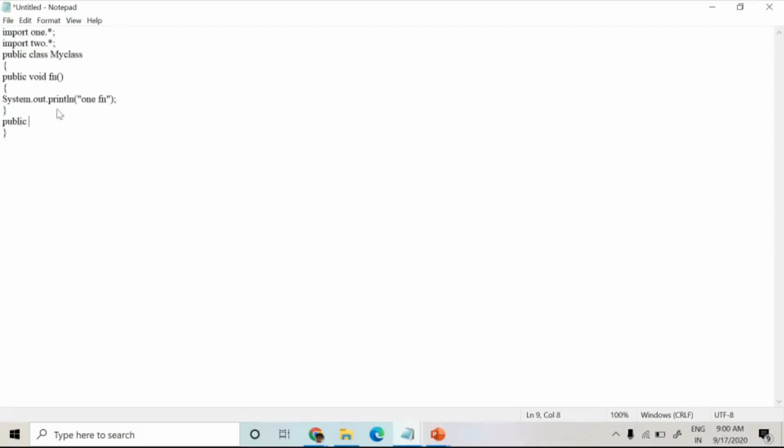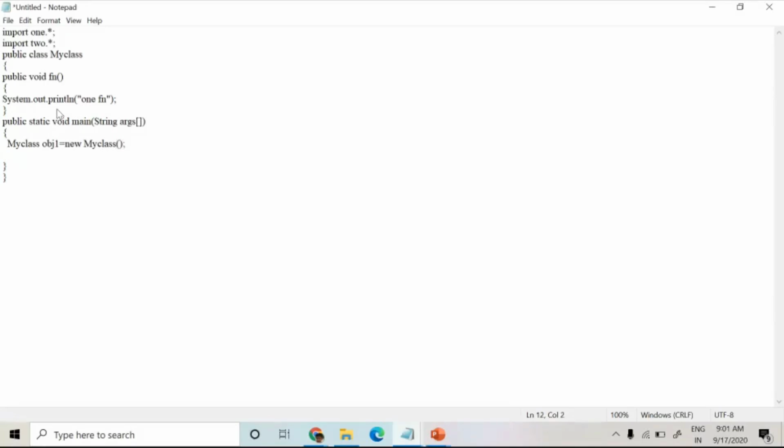Here public static void main String. Now I'm going to create an object for this my class, obj equal to new my class.